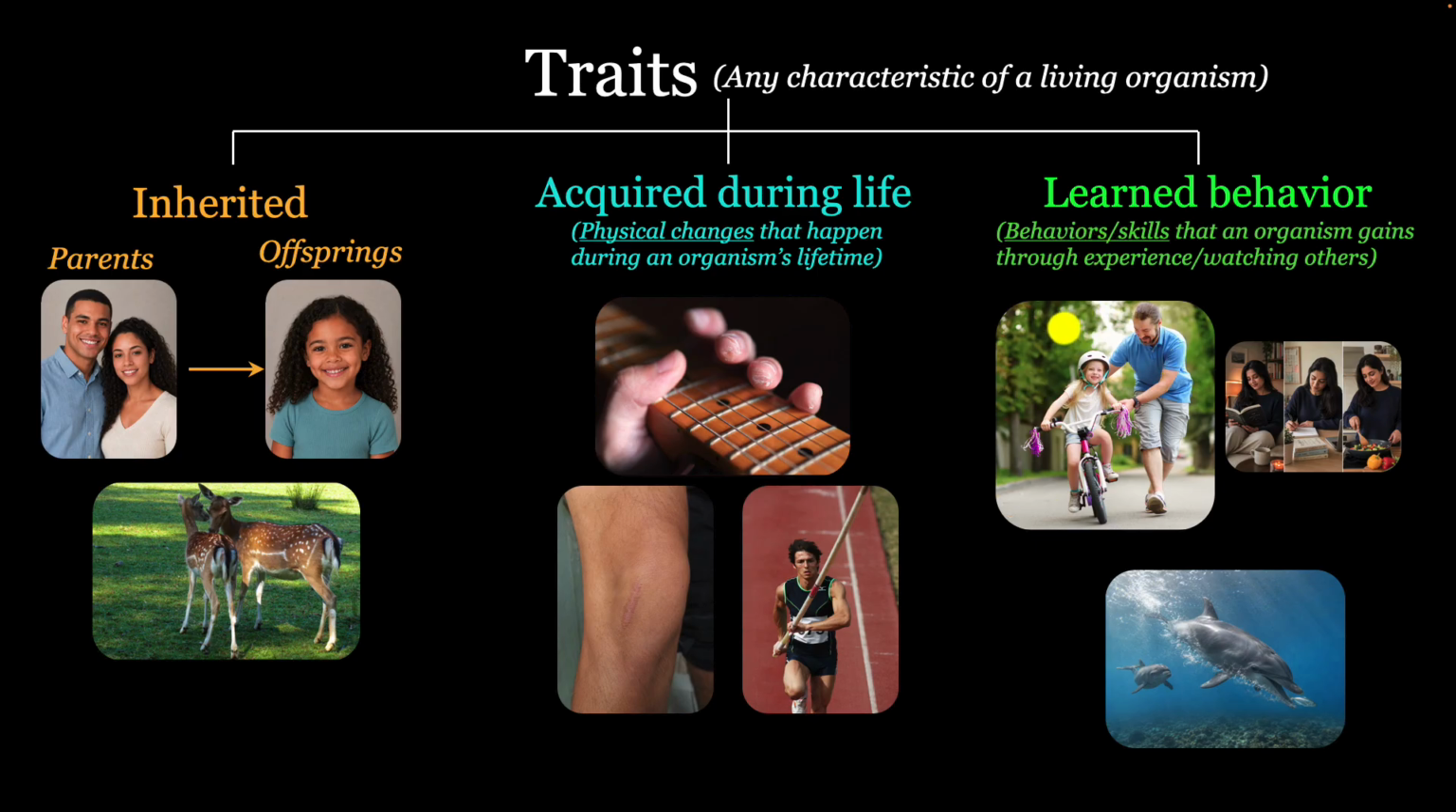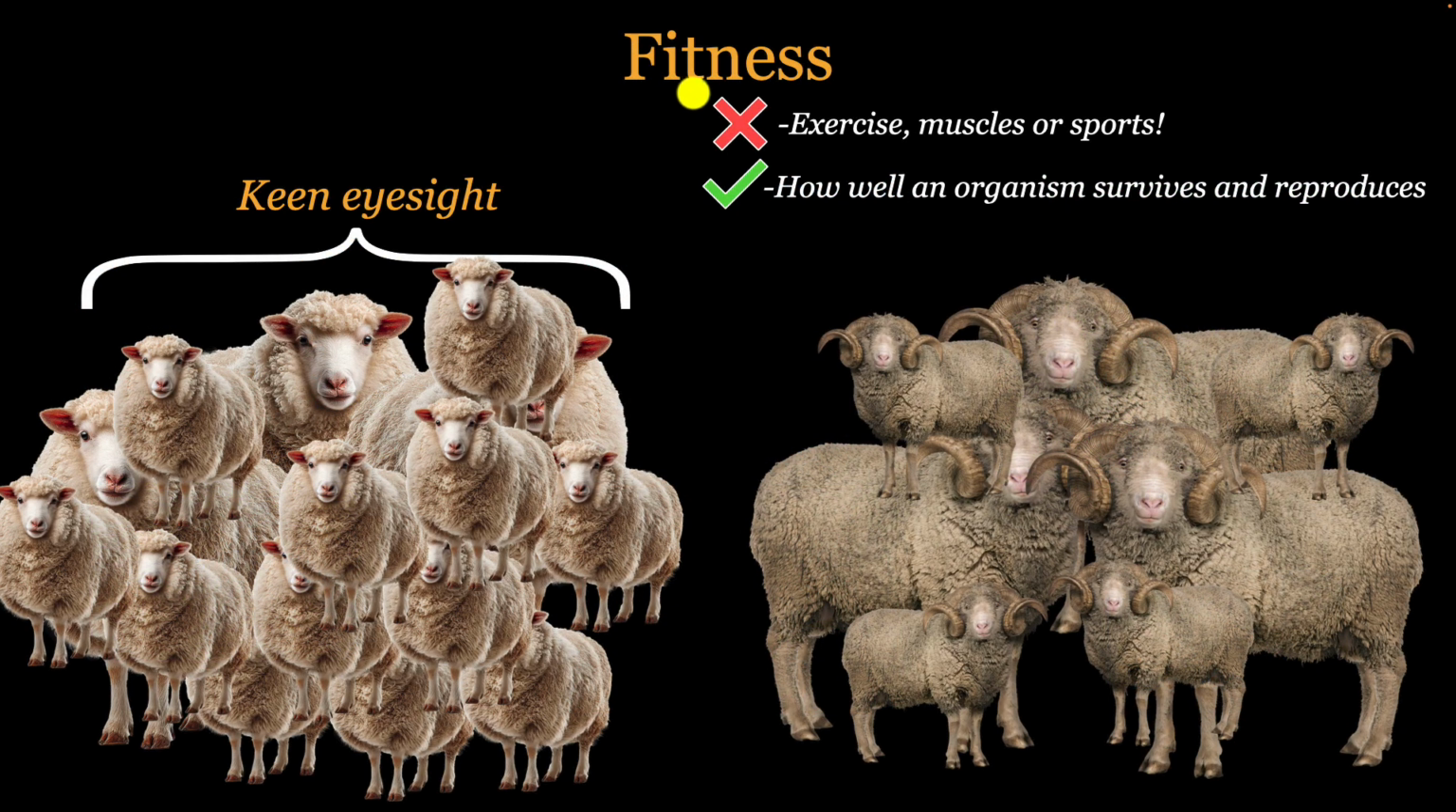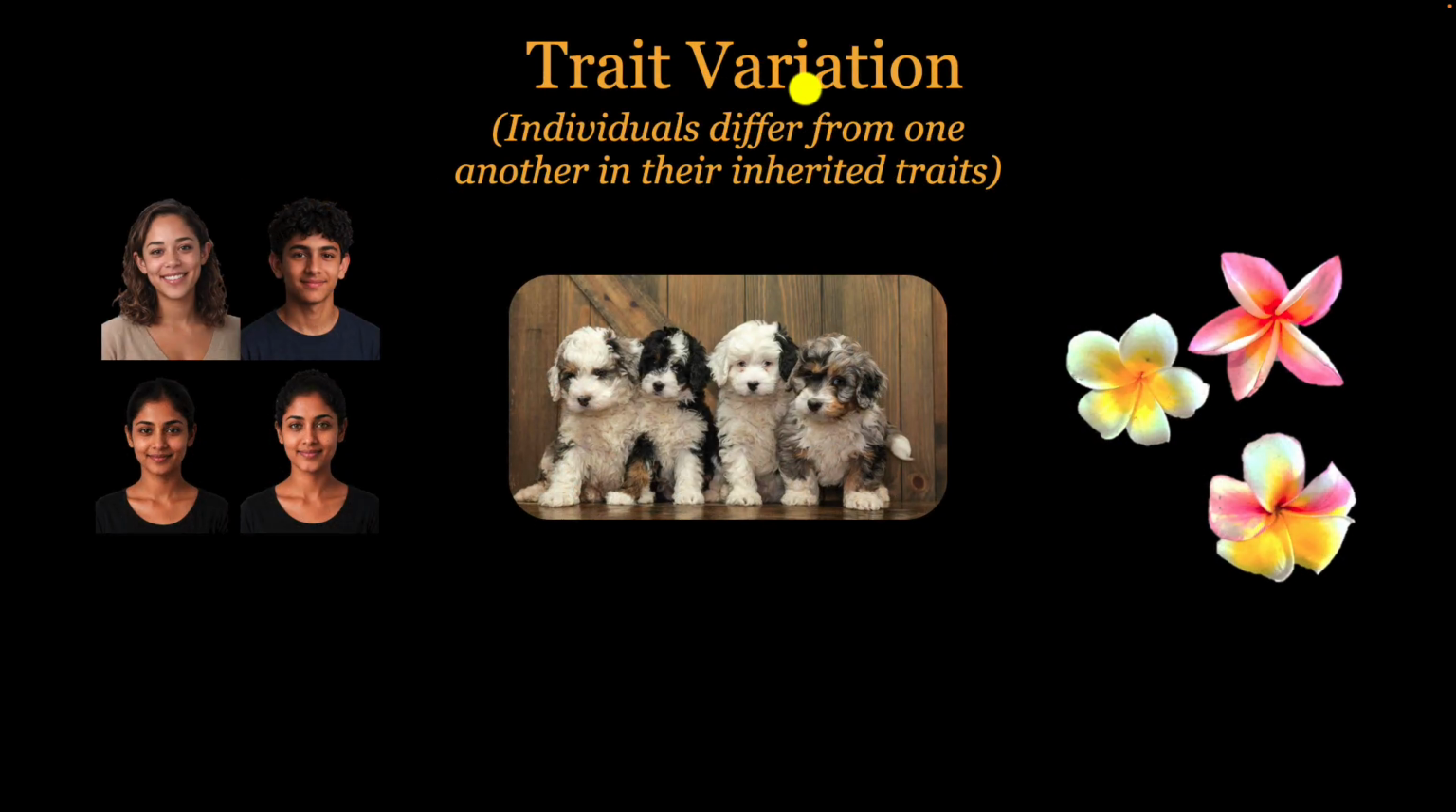They cannot be inherited. And these traits, especially the inherited traits, help us understand the idea of fitness, which is not about being physically fit or about exercise or anything, but it's about how well an organism survives or reproduces in its environment. And finally, trait variation refers to the fact that every individual differs from one another in their inherited traits.